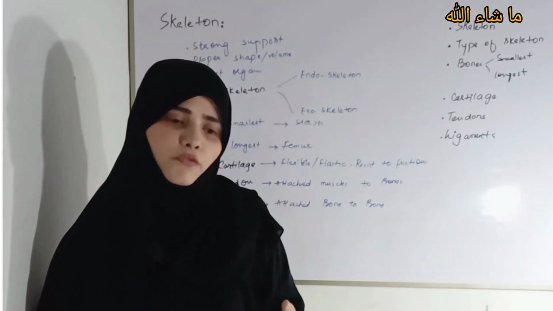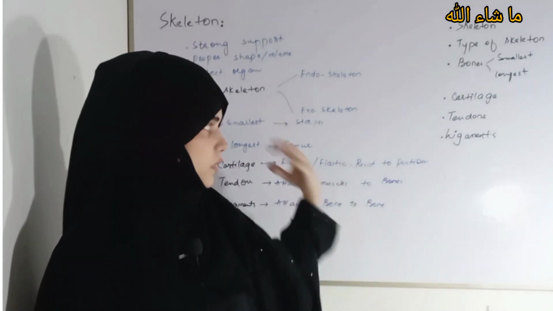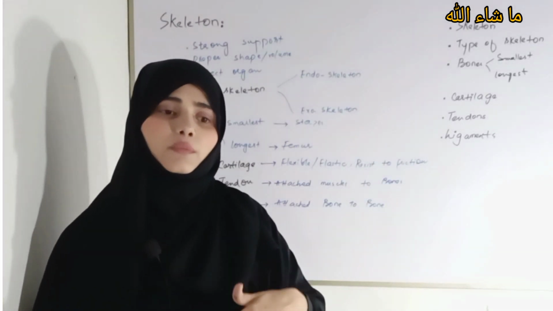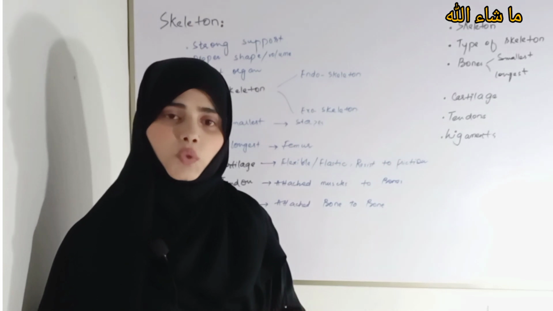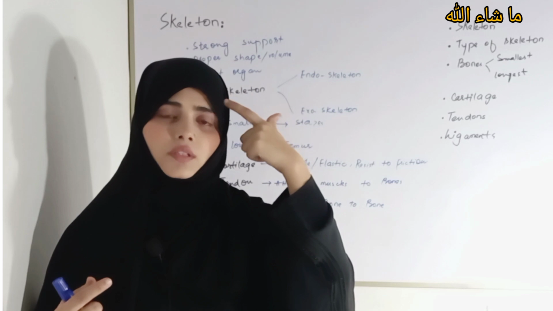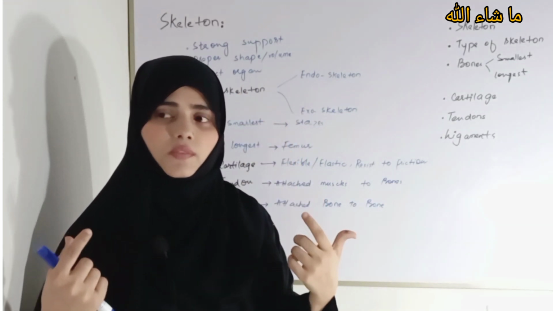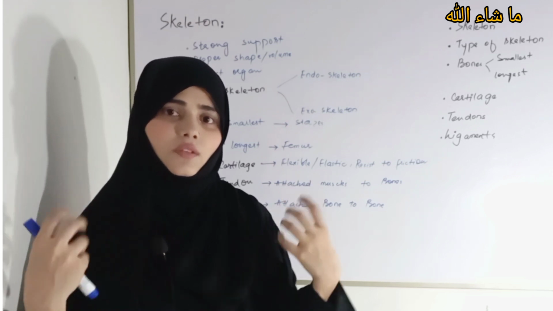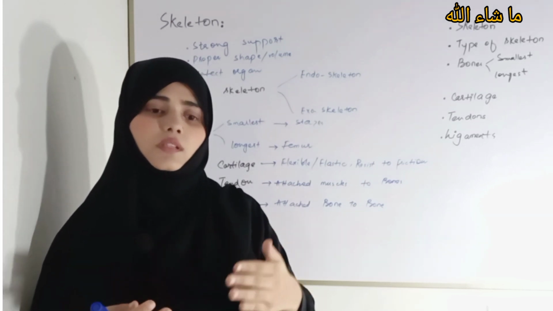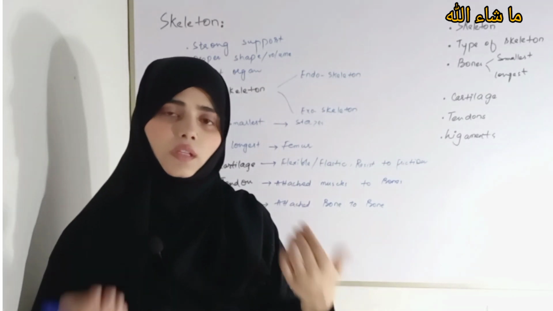Now let me give you a few bone names. I don't want to use my whiteboard because I already wrote a lot of stuff on my board. So I'll tell you about different bones in the human body. The head region bone is called the skull. The chest cage is called the ribs. It has 12 pairs of ribs. 12 pairs means how many in total? They are total 24. There are 24 ribs present inside our body.